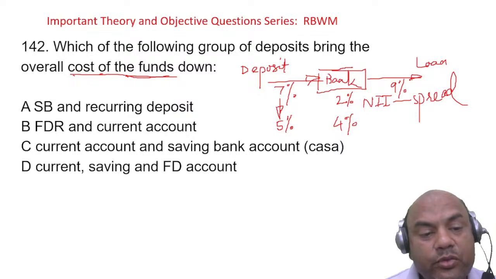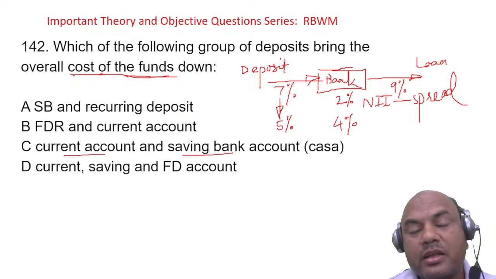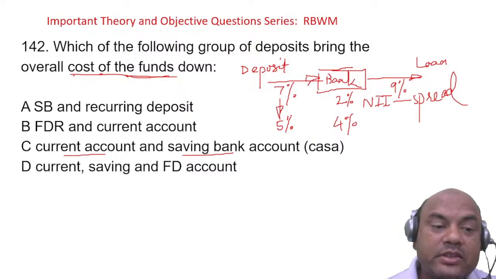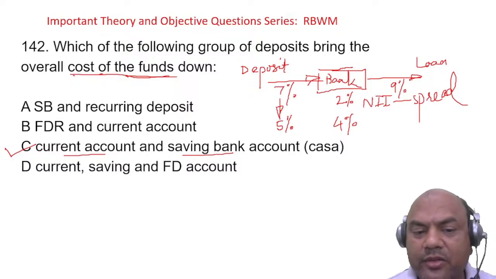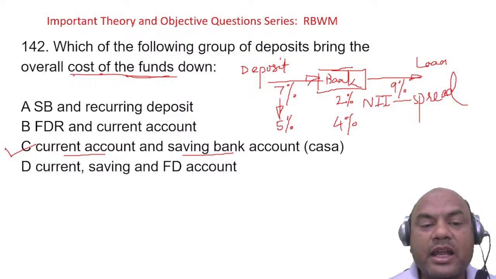Yes, of course, current account and savings account, because on the current account I am giving a 0 rate, right? And on the savings account at the lowest, 3.5. So this is your right answer. FD can't be the answer, because FD gets a higher rate of interest. Recurring is similar to FD.